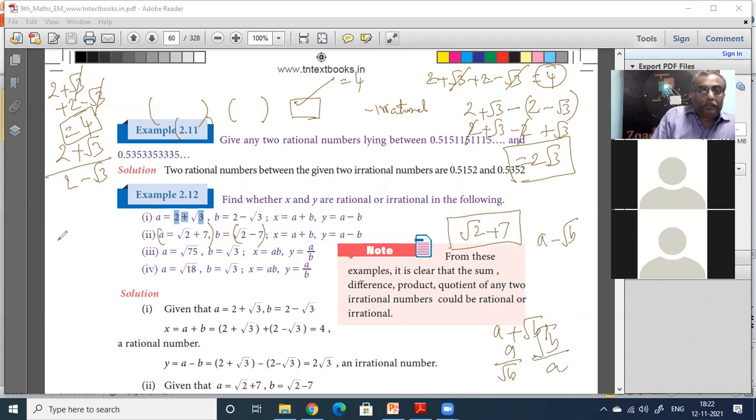Now x is equal to A plus B. This 7 will cancel out. It becomes 2 root of 2. Is 2 root of 2 rational or irrational? Irrational, uncle. Anything with root of B, although one part is rational, the second part is irrational. So it is irrational. So A plus B is irrational.